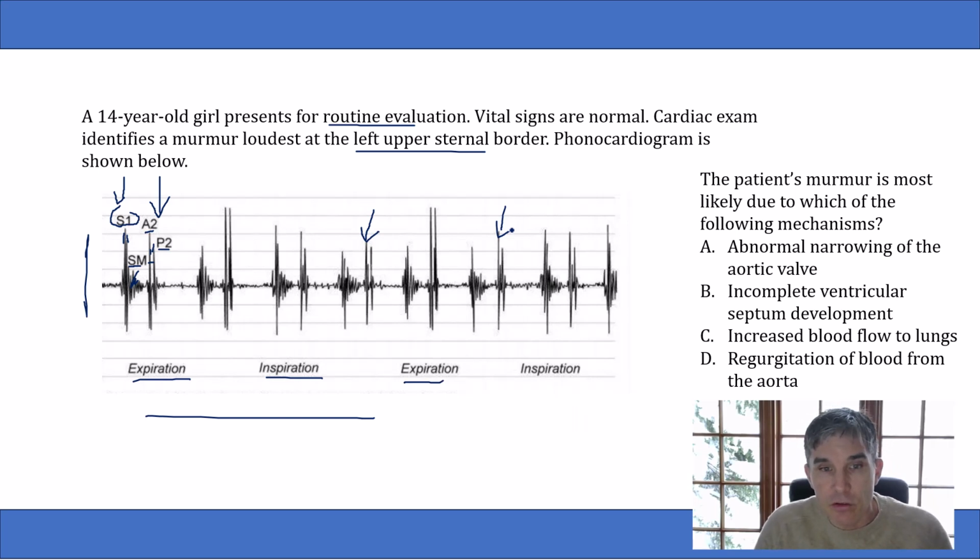But anyway, now that you know that it's showing a fixed split S2, hopefully you know that that finding is associated with an atrial septal defect. So they're telling you that this 14-year-old girl has an atrial septal defect. And associated with that defect, she has a murmur at the left upper sternal border. And they're asking if you know the murmur that usually goes together with an atrial septal defect.